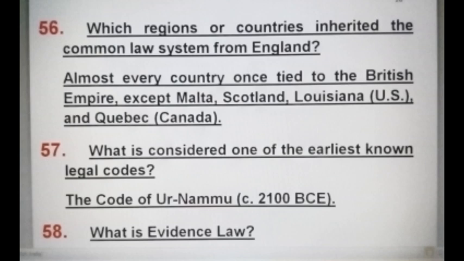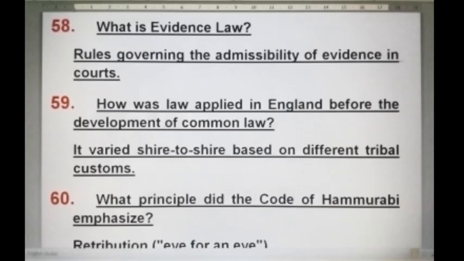Which region or countries inherited the common law system from England? Almost every country once tied to the British Empire, except Malta, Scotland, Louisiana, that is the US, and Quebec, that is in Canada. Except these countries, almost all the other countries tied to the British Empire inherited the common law system from England. What is considered one of the earliest legal codes? The Code of Ur-Nammu, that is 2100 BCE.